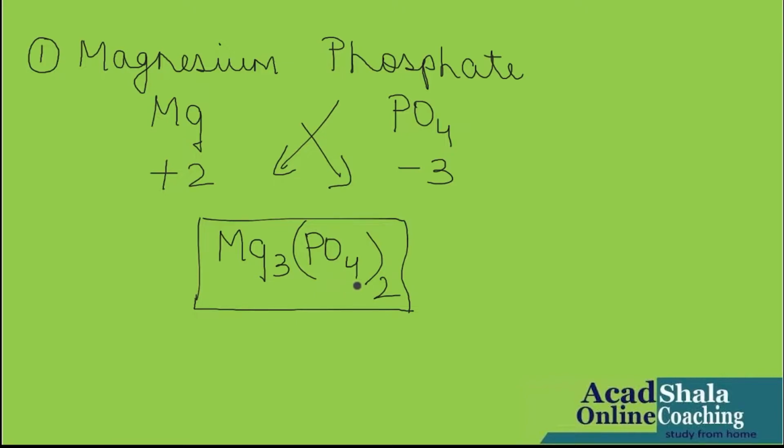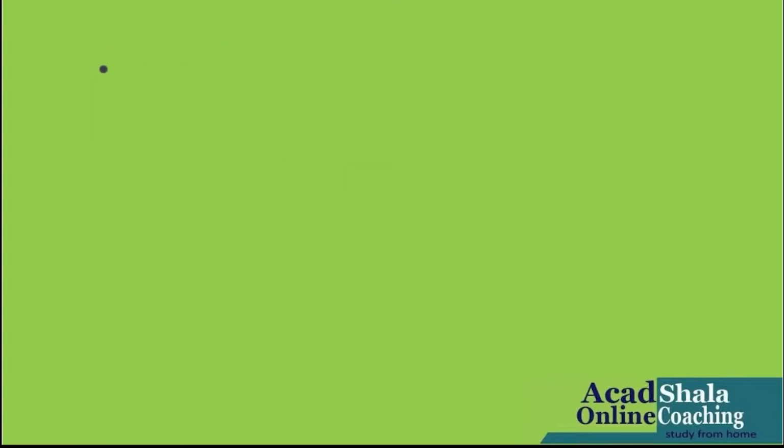So the final chemical formula of magnesium phosphate is Mg3(PO4)2. So it's done. Let's take another one.